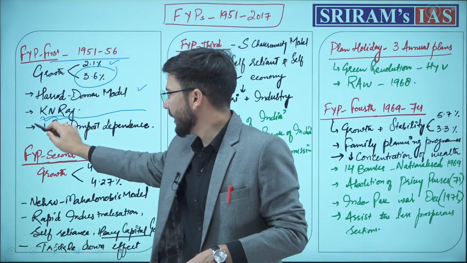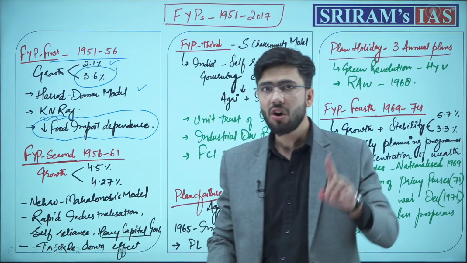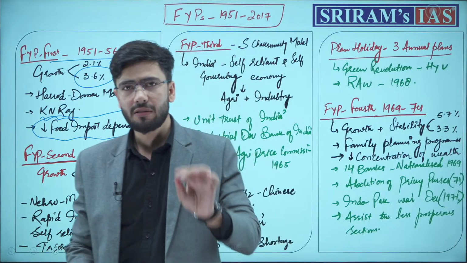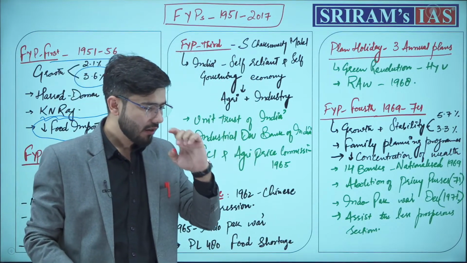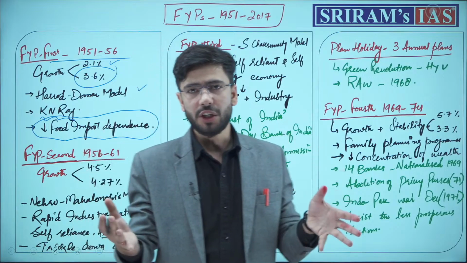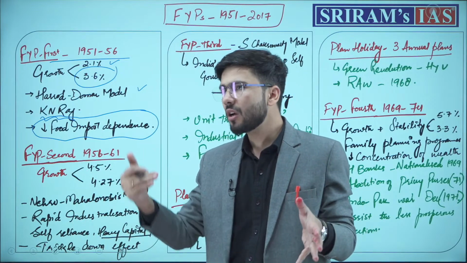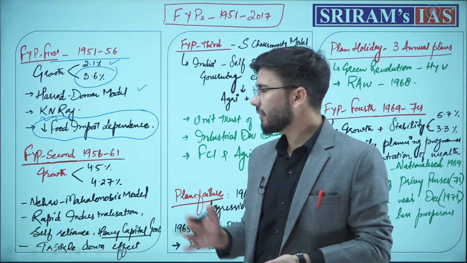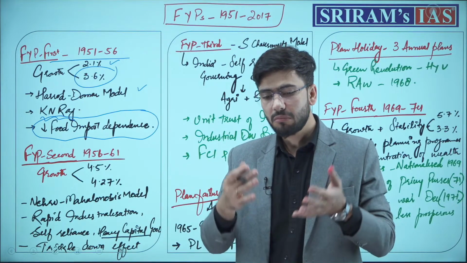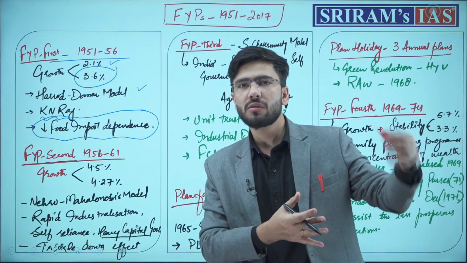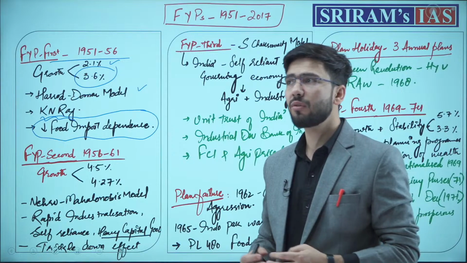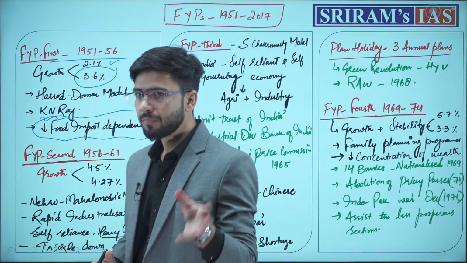This plan basically emphasized decreasing food imports. Food import substitution was the main essence of this plan, that we need to decrease our dependence on food imports from the West, which later will create a crisis for India in the 1990s.